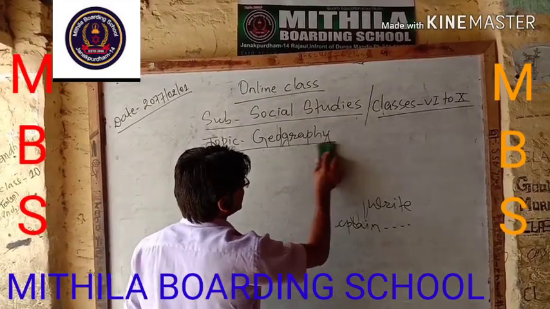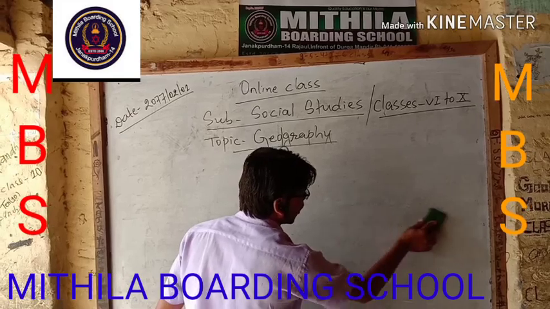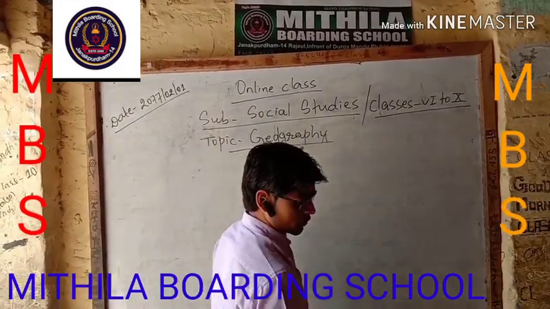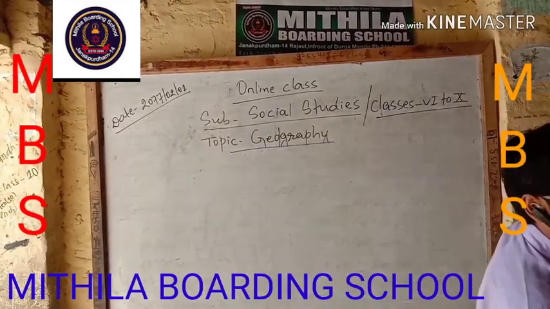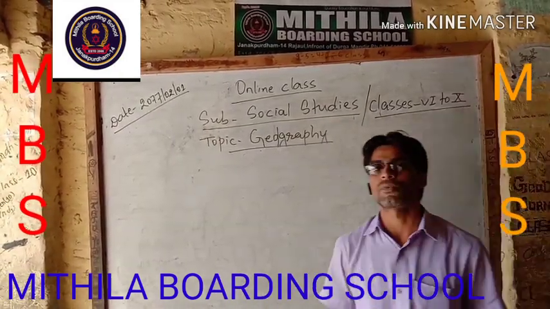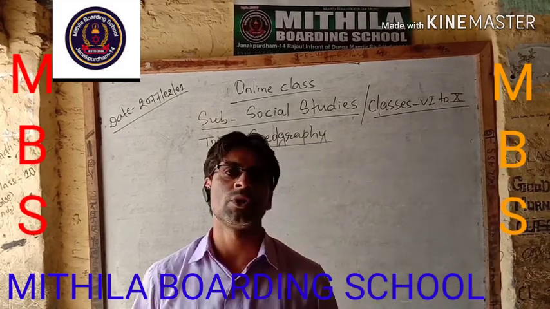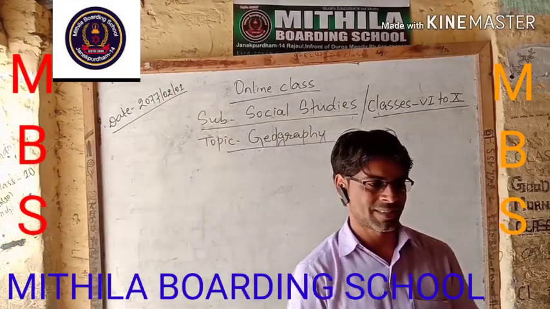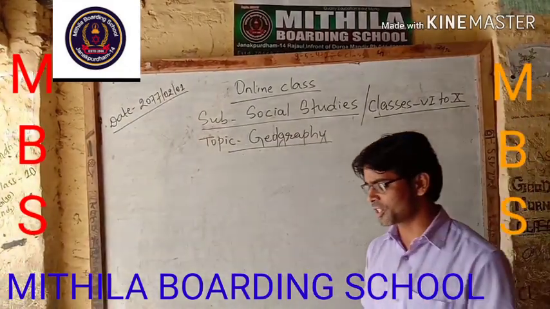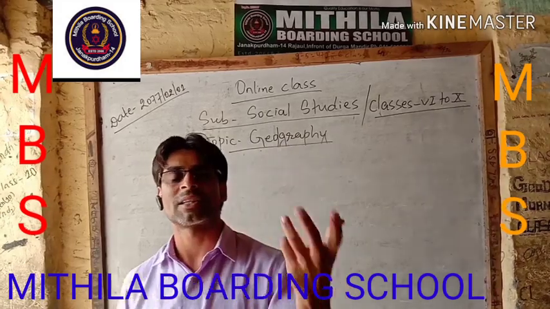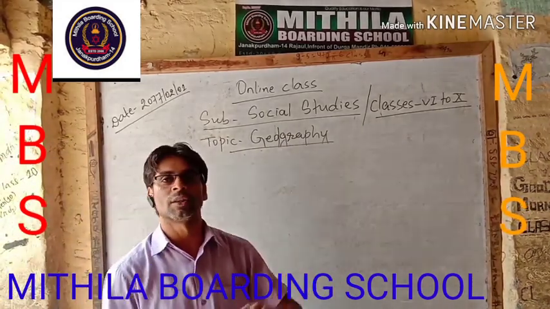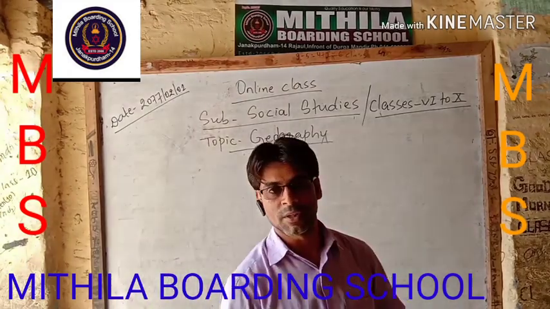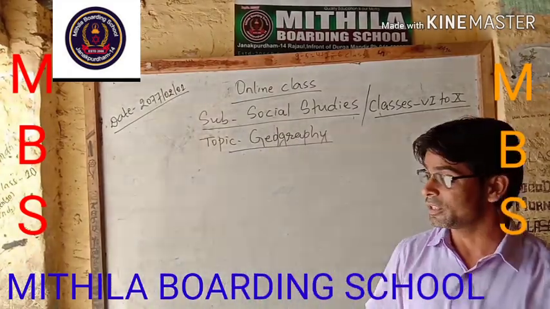Geography is the study of all the parts of the earth, the whole earth, its parts, the things that are found on this earth and around the earth, and the things which cause changes to those parts or the things present on the earth. All that study comes under geography. We can say that geography is a science.